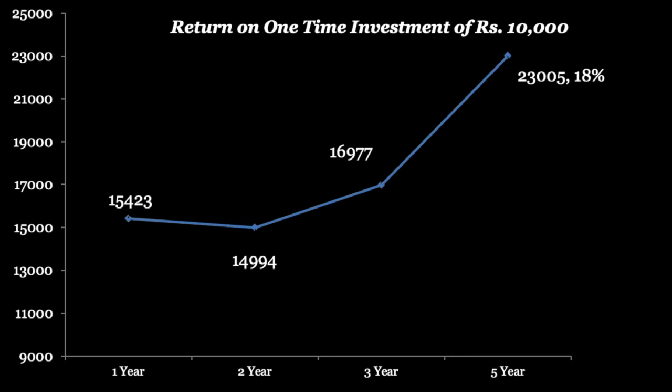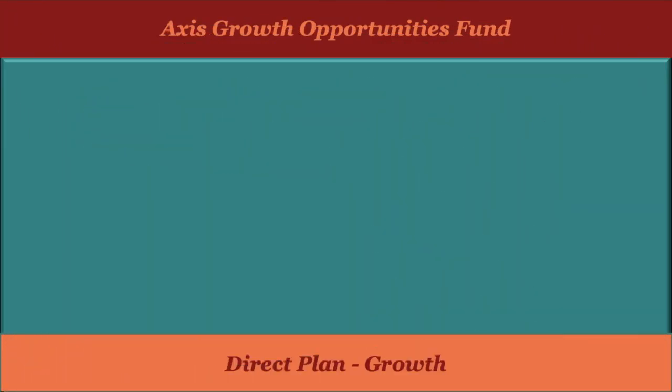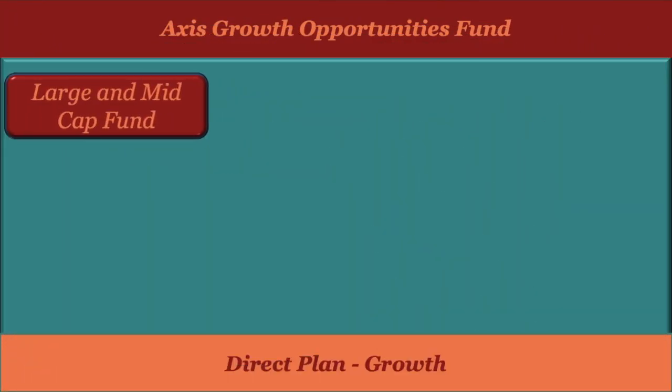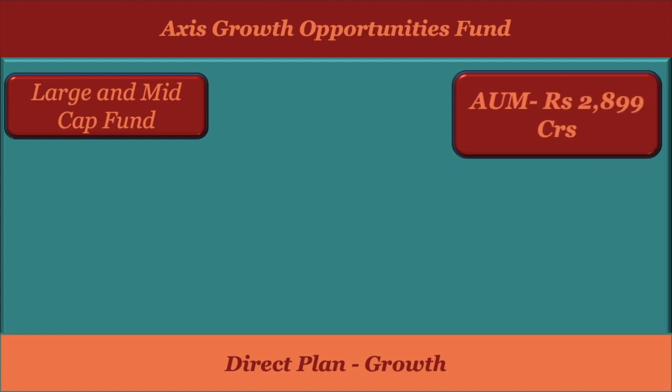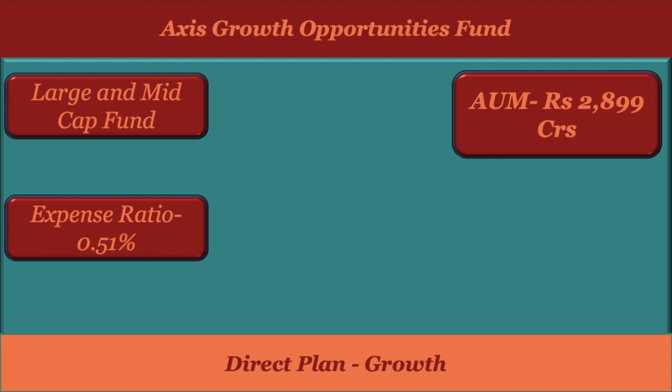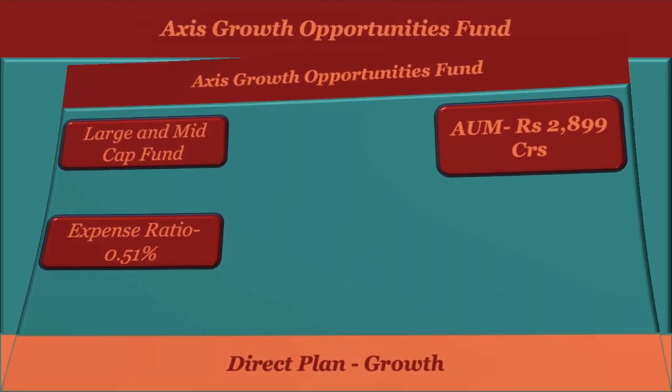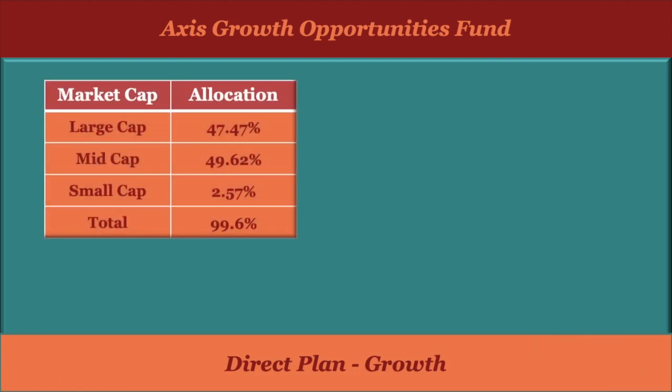This fund has given the maximum return in the large cap category in the last 5 and 3 years, and it is performing really well. Now the second mutual fund is Axis Growth Opportunities Fund. It is a large and mid cap fund, and its asset under management is around 2,900 crore. Its expense ratio is just 0.5%. In market cap wise allocation, it is investing around 48% in large cap companies and around 50% in mid cap companies.